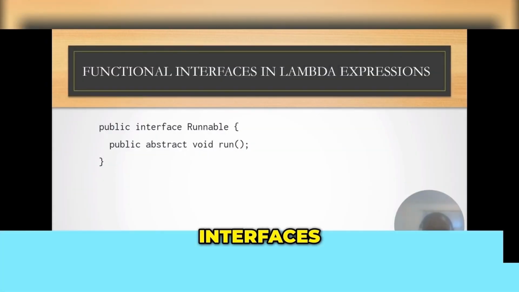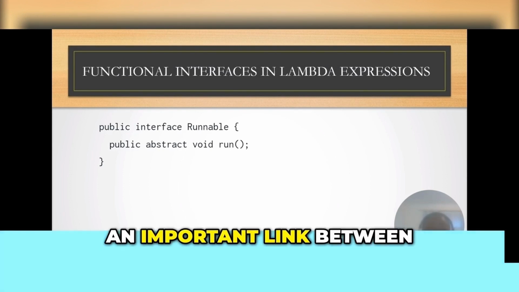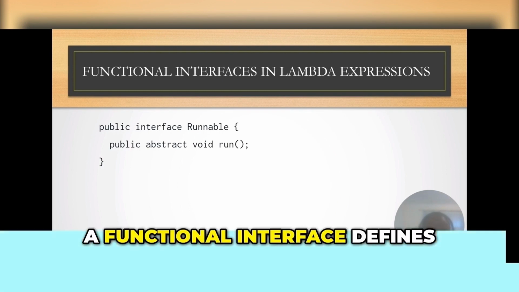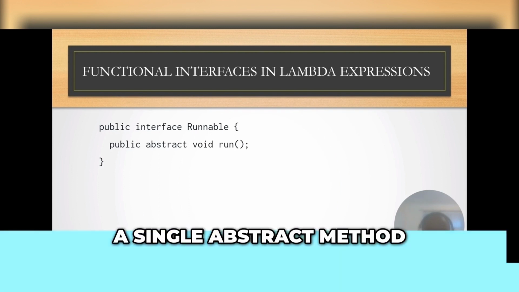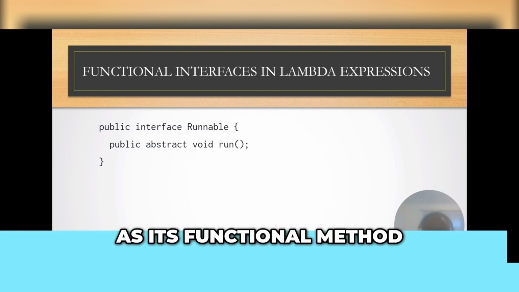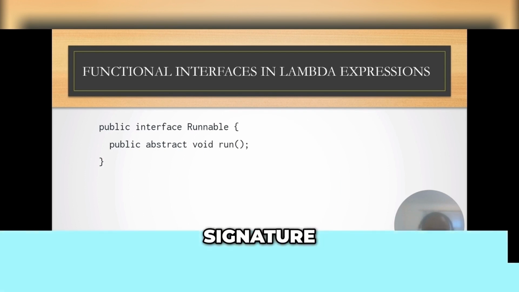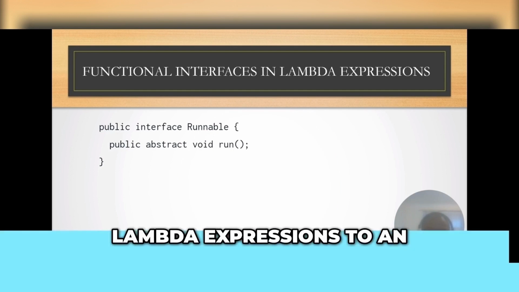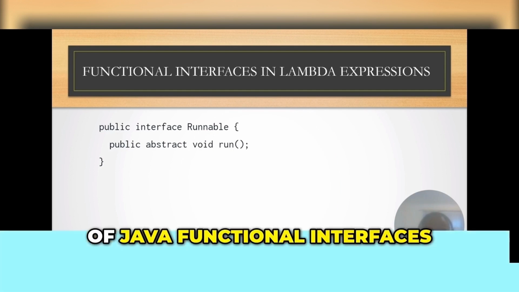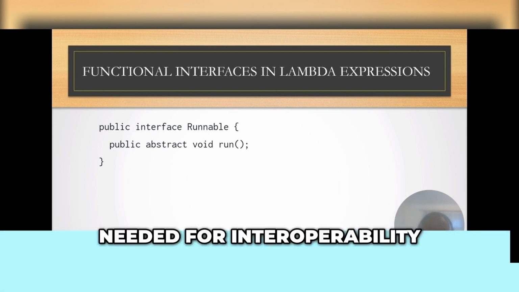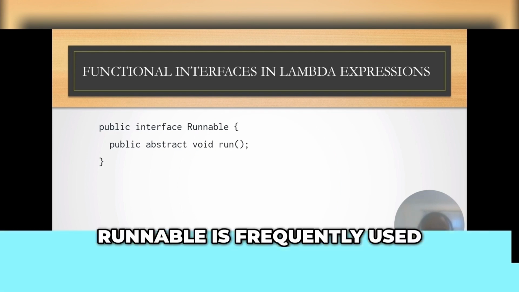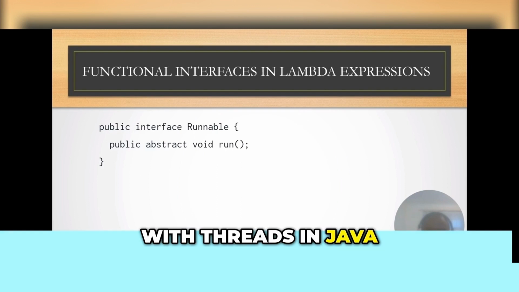How to use functional interfaces in Lambda expressions in Kotlin. An important link between Lambdas and Java is functional interfaces. A functional interface defines a single abstract method that serves as its functional method signature. Kotlin automatically converts Lambda expressions to an instance of Java functional interfaces as needed for interoperability. For example, Runnable is frequently used with threads in Java.